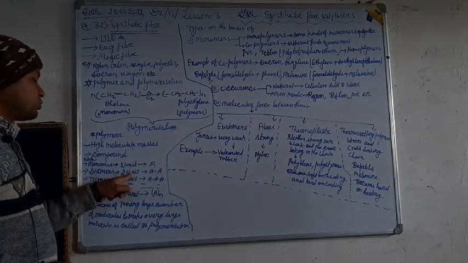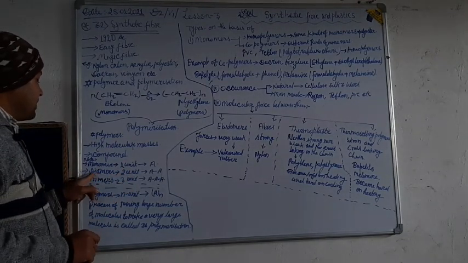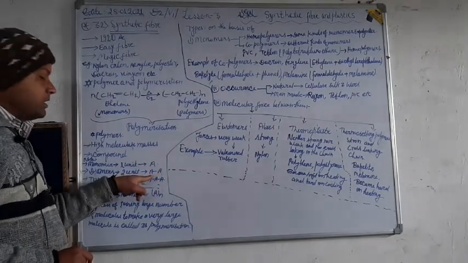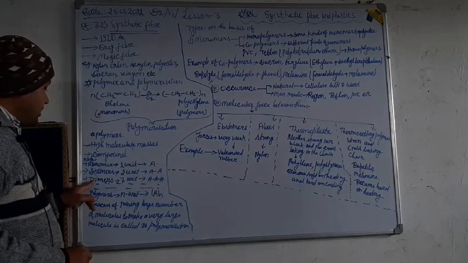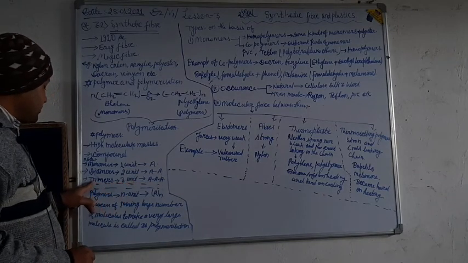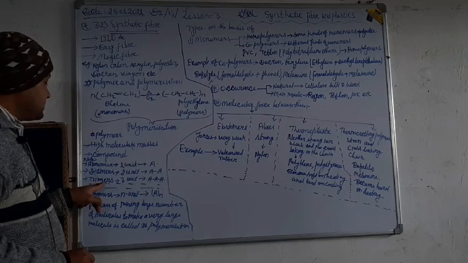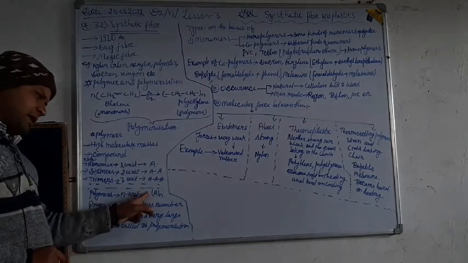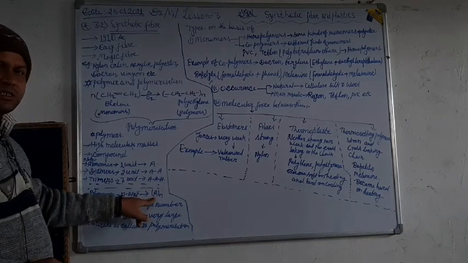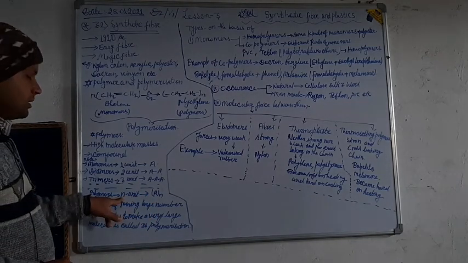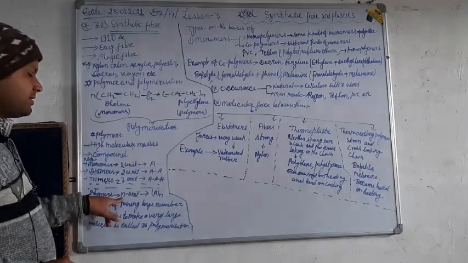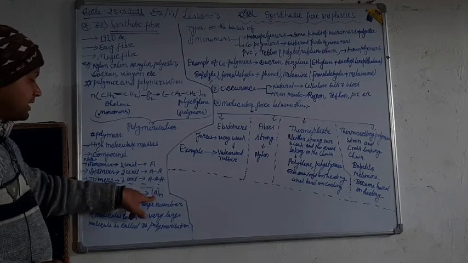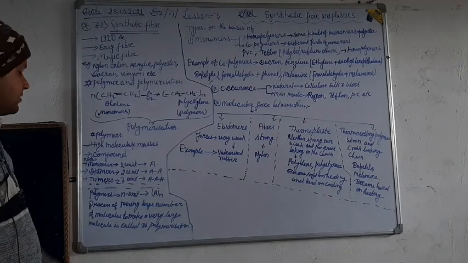If it has 2 units, then it is called a dimer, represented as A A. If 3 units, then it is a trimer, A A A. In the same manner, if it has many units, let us say n units, then it is called a polymer, and it is denoted by An.